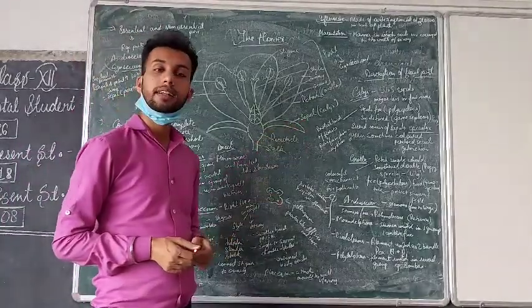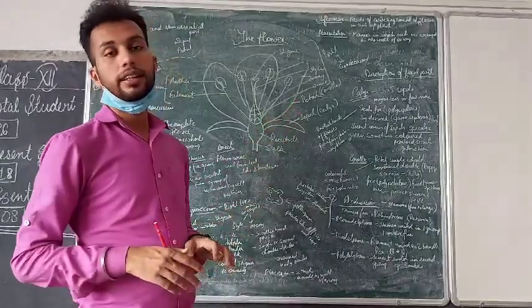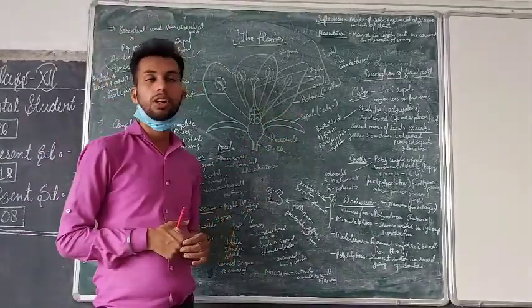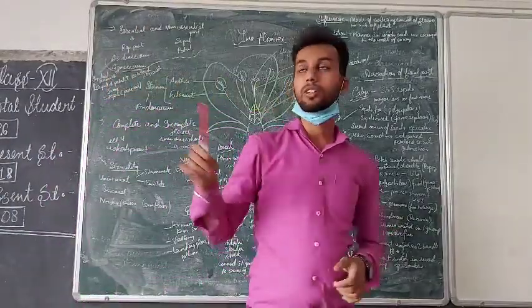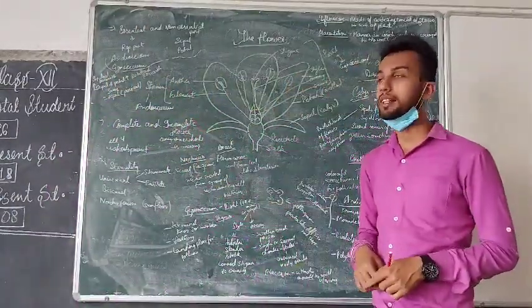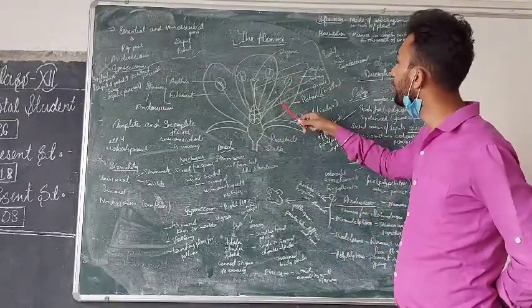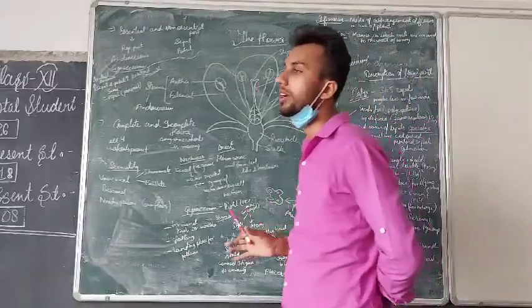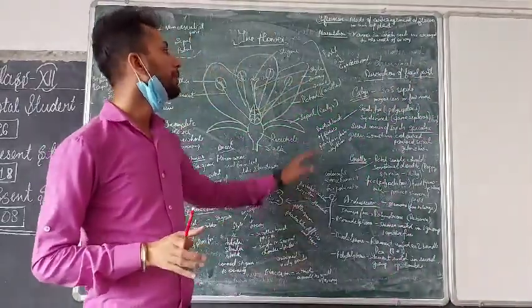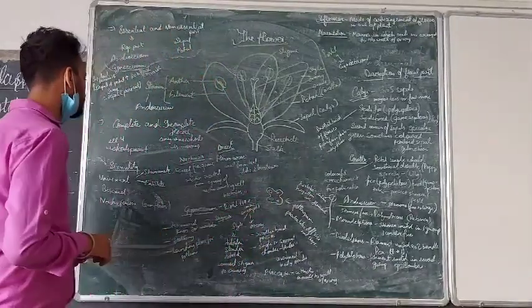So generally they are green in color, collectively called the calyx. Petals are generally colored in appearance, collectively called the corolla. Then the male part is called the anther and filament, which is the stamen, and its unit is called the androecium. And this is the female part, the stigma, style, ovary and ovule, which is collectively called the pistil, and collectively pistils are called the carpel, and the carpel unit is the gynoecium. So these are the four whorls of the flower.